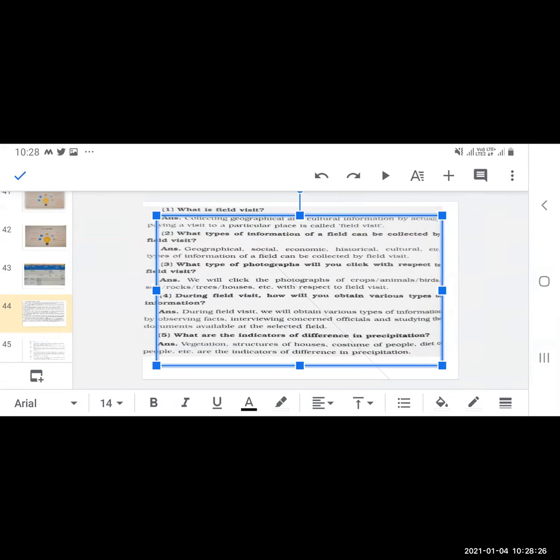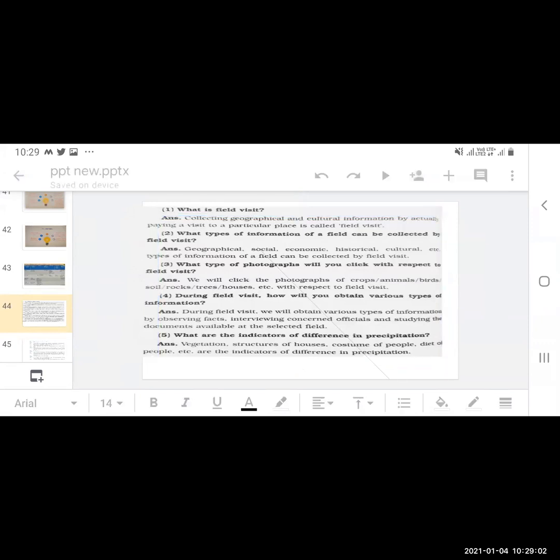These are the indicators of differences in the diet, what they are eating every day, at lunch and dinner. In some regions, what is evidently found is that they mostly have one kind of food. People staying near the seashores have fish as the staple food there. They will have fish every day, mostly. So from that also you can know the type of precipitation.